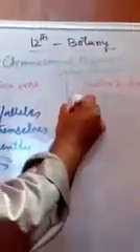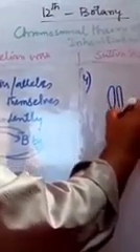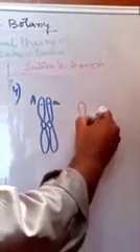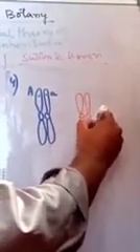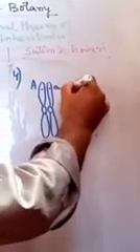If we talk about what Sutton and Boveri said, the chromosomes also assort themselves independently. For example, this is one homologous chromosome, and this is the locus. It contains the genes A and small a. Then we have a second homologous chromosome, which contains the genes B and small b.